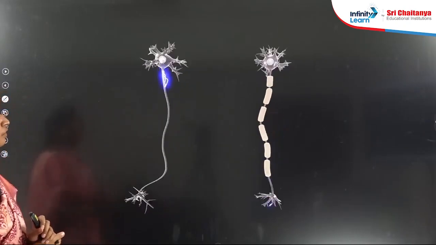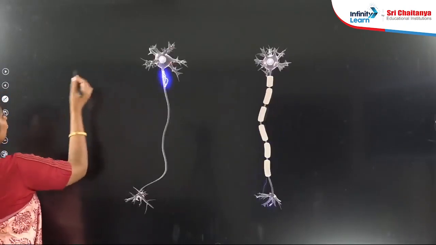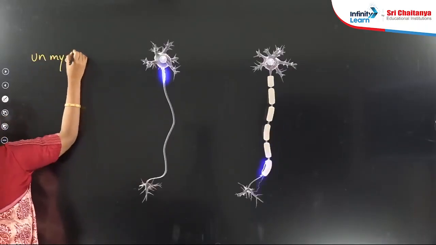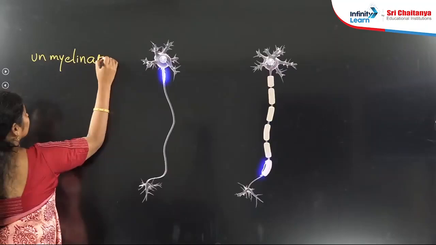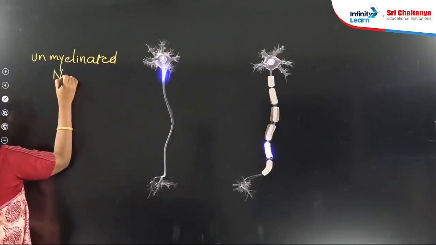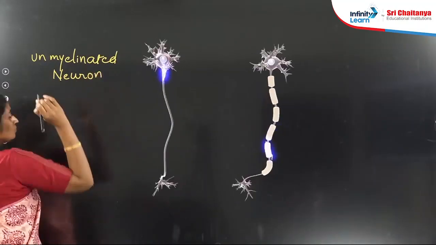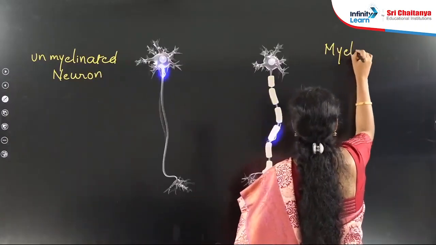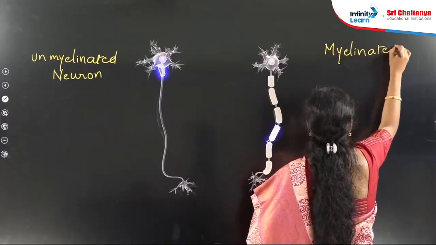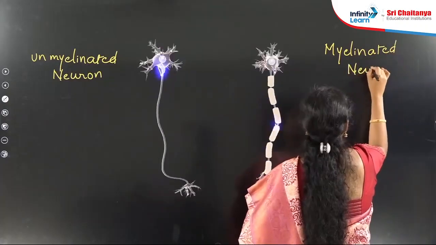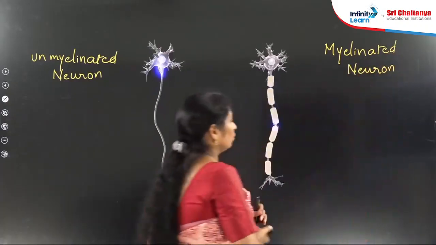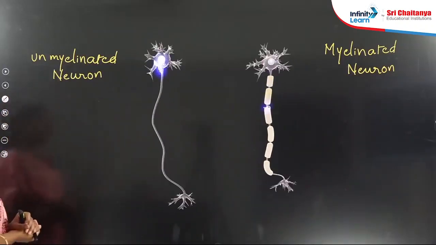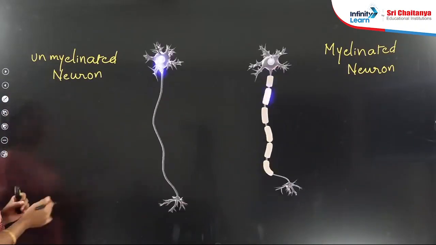Next, here is the classification of neurons. There are two types of neurons. Number one, this is known as unmyelinated neuron, and this is known as myelinated neuron. So there are two types of neurons. Important topic here. So what are the differences between these two neurons?